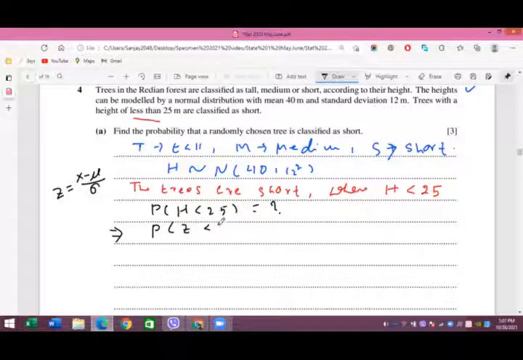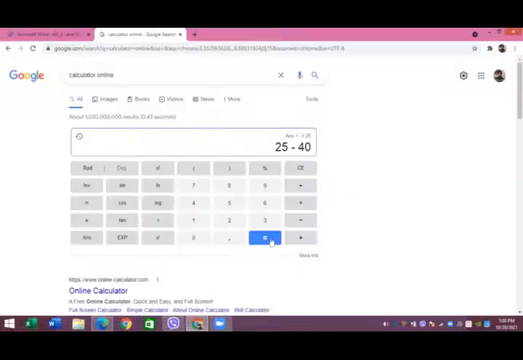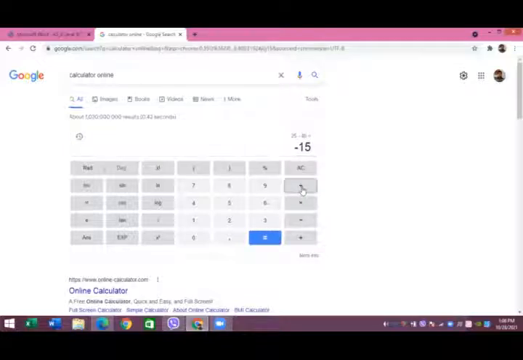In place of x you put 25, minus mu, which is given as 40, and in the denominator the sigma value is 12. Then you go to the calculator, and 25 minus 40, the whole thing divided by 12, gives minus 1.25.